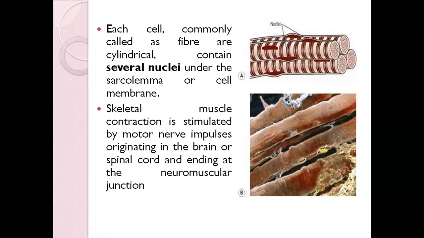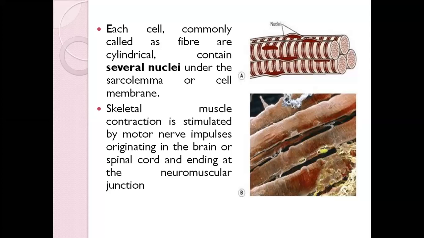Whenever we say nerve impulse, it is like a signal. So from your brain, it will send the signal to a particular part of your skeletal muscle. With that signal, you will move your body. That is called an impulse, okay? So impulse is like a signal, okay?